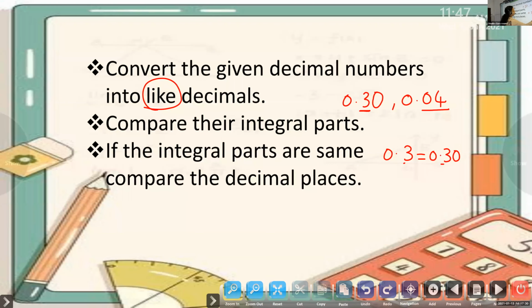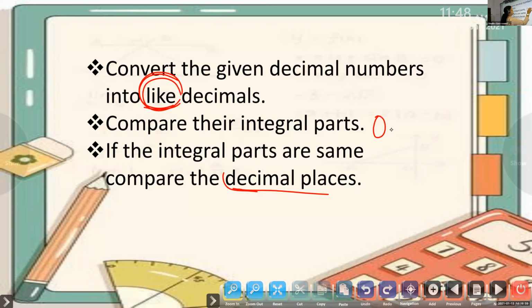Okay. So for example, if I have 0.35, I want to compare 0.03. So first of all, I will check whether they are like decimals. Yes, Isha, can you say, are they like decimals? Yes, ma'am. Why?